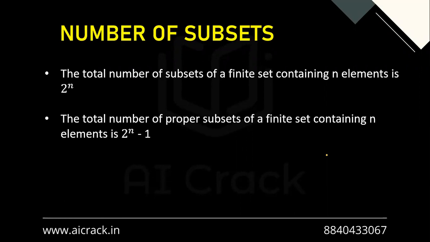Now let's talk about the number of subsets. The total number of subsets of a finite set containing n elements is 2 raised to the power n. Now we know the formula, but how do we get this formula? To understand that, let's say we have a set A with 1, 2, 3, 4 and 5. Now we want to create one subset B. This subset B will have a maximum of 5 elements. So we are talking about all sorts of subsets, not just improper or proper. We're talking about all sorts of subsets. So it can have a maximum of 5 elements, right?